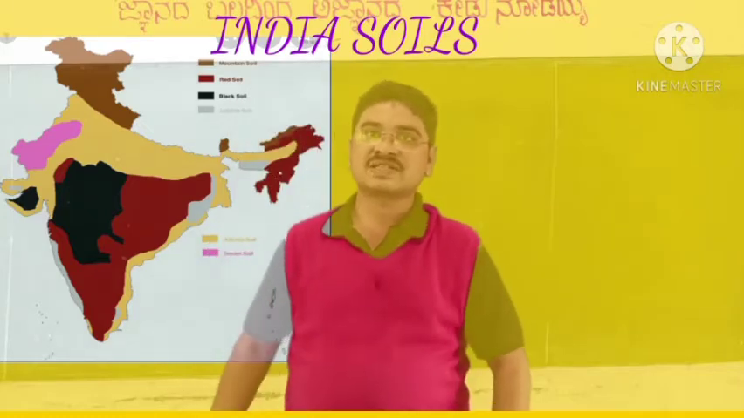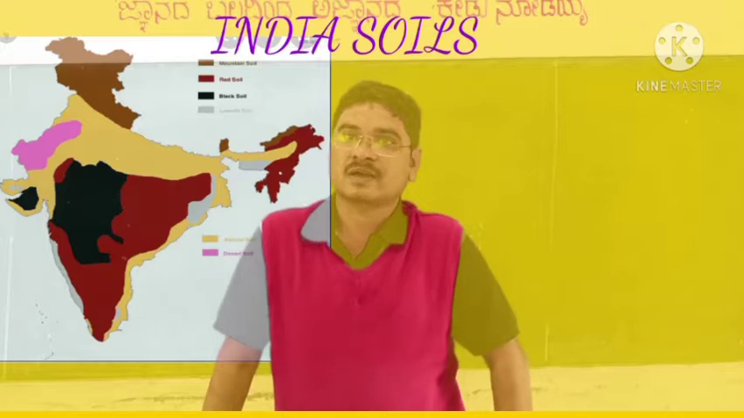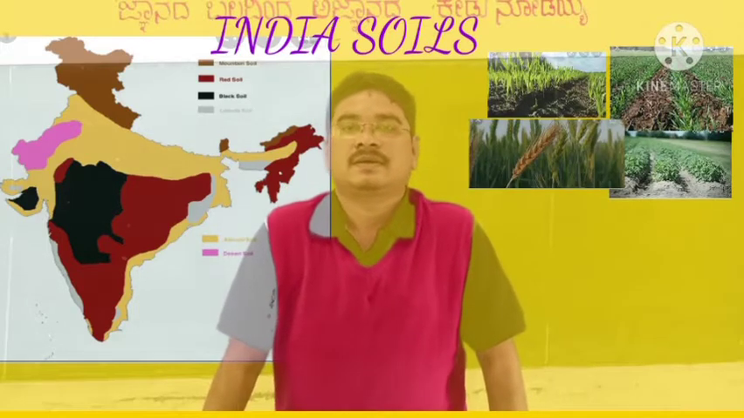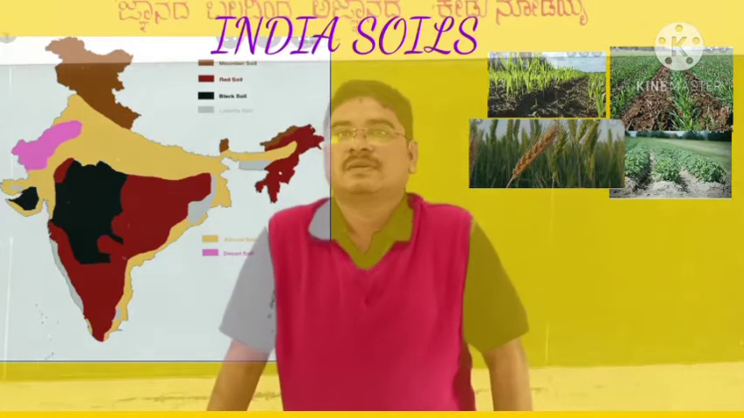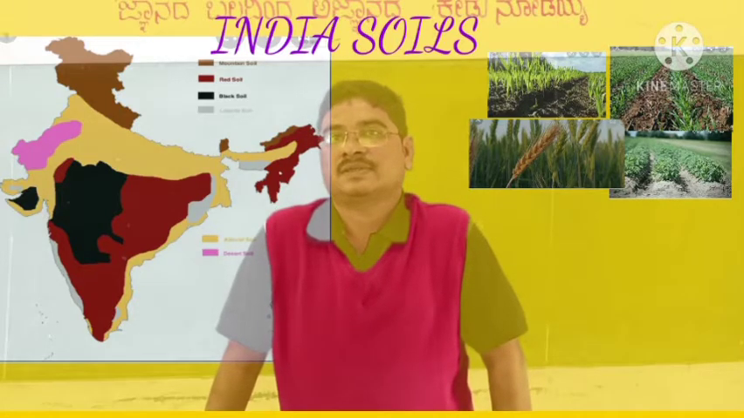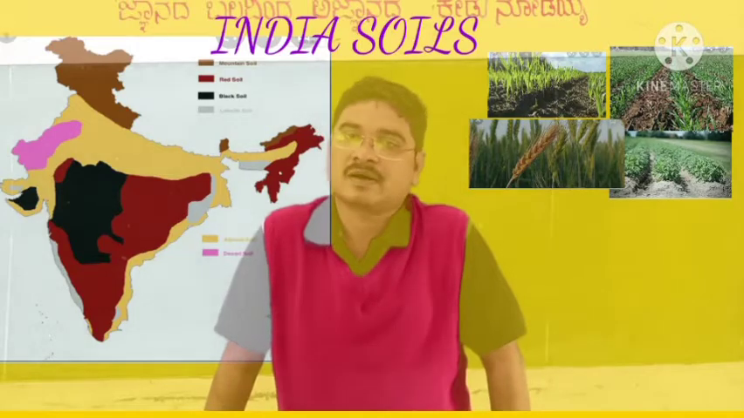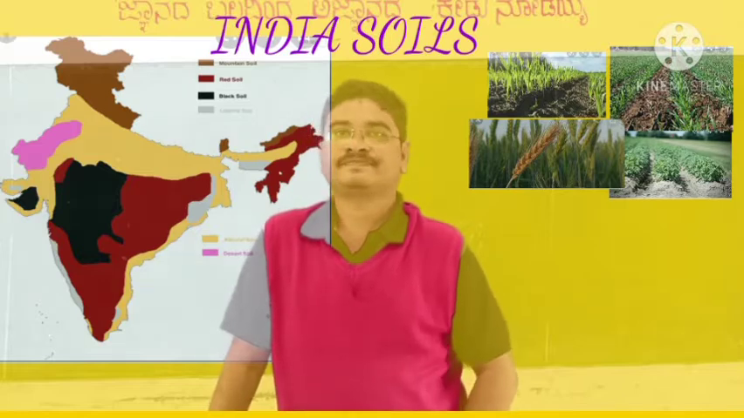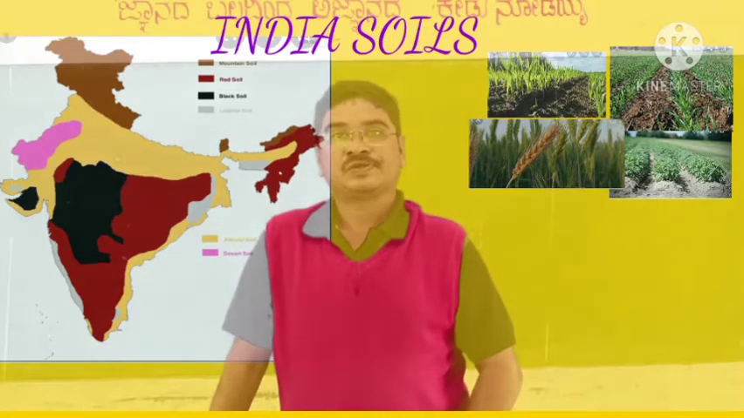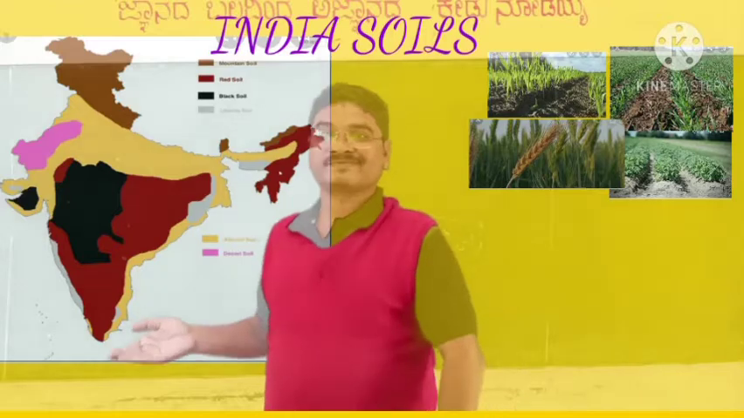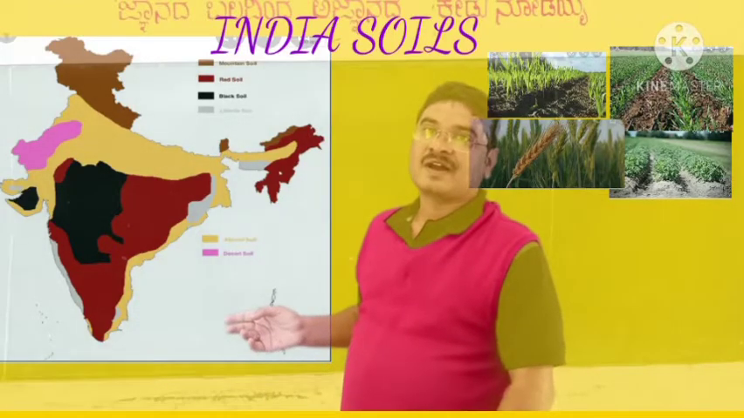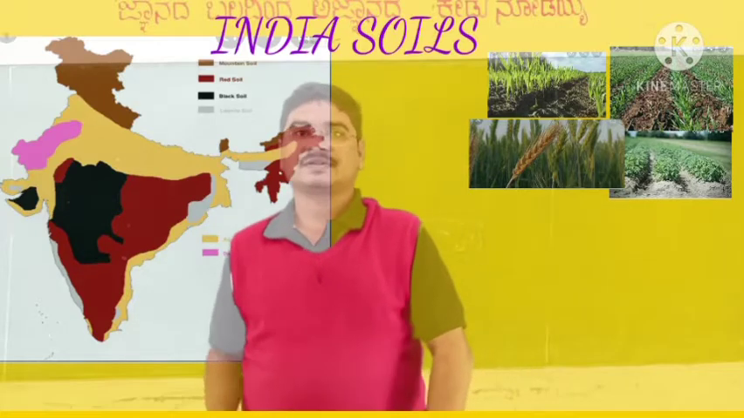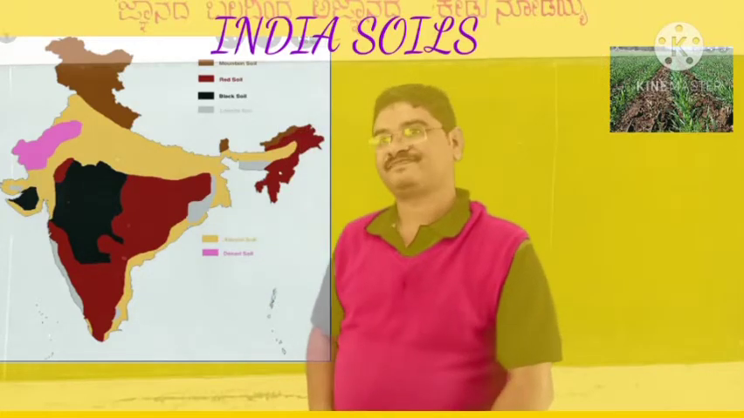Through this alluvial soil, we can grow some major crops. The main crops grown on alluvial soil are wheat, paddy, sugarcane, cotton, jute, and vegetables.